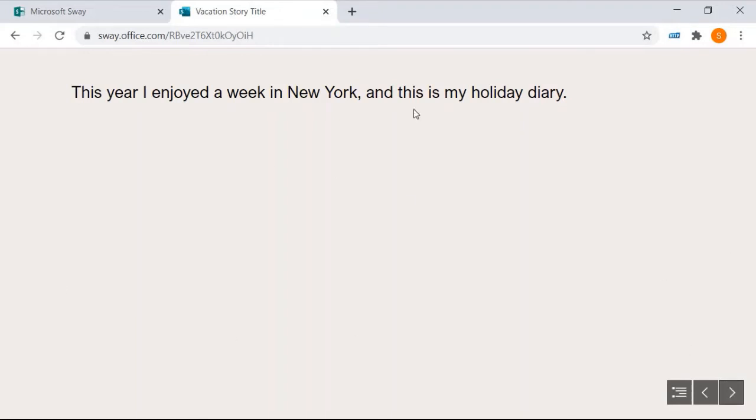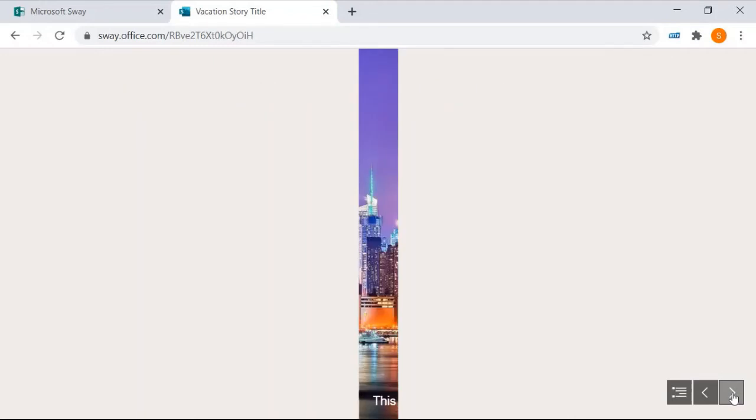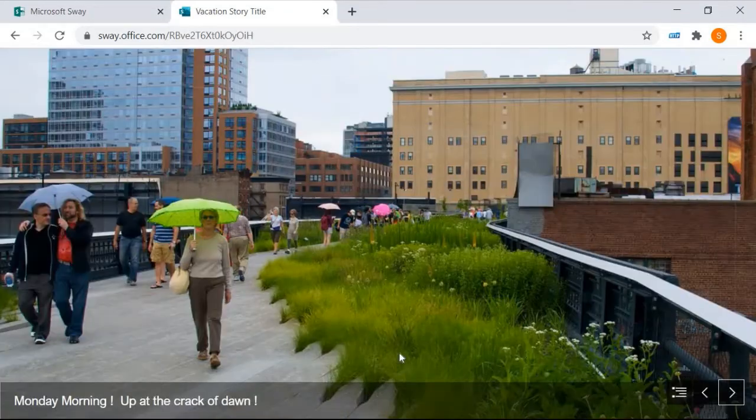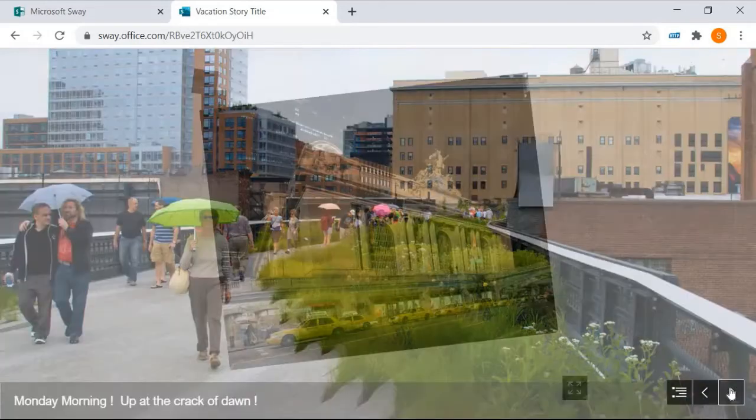That's a bit boring, that slide. We might try and add something to that. Ah, look at that though. This is a picture of the famous New York skyline. These are the slides we added last time. There you go, this is one I added. Monday morning, up at the crack of dawn. There we go. Move forward.